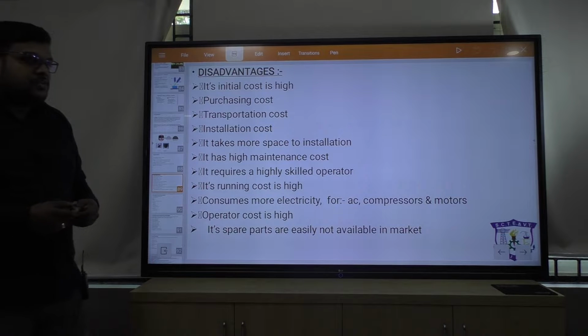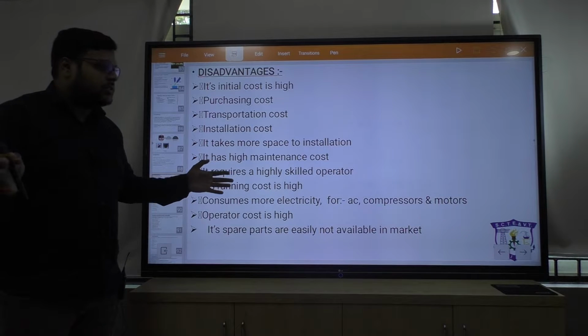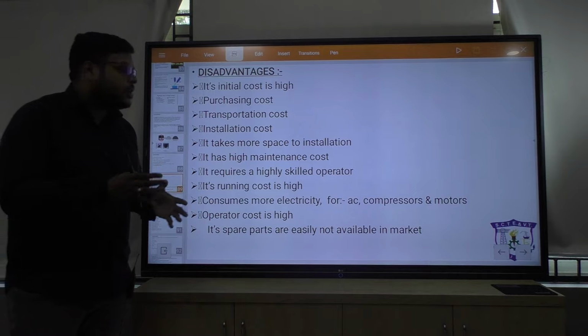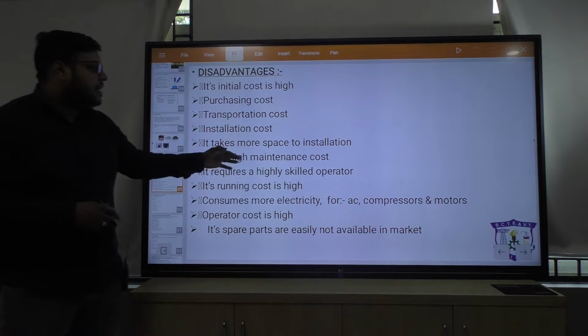Then it takes more space for installation. CNC is a big machine and it requires more space for installation. It has high maintenance cost.